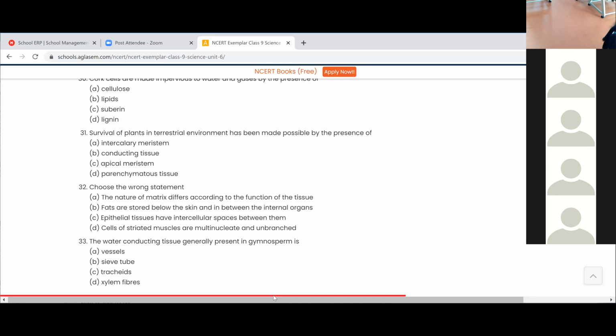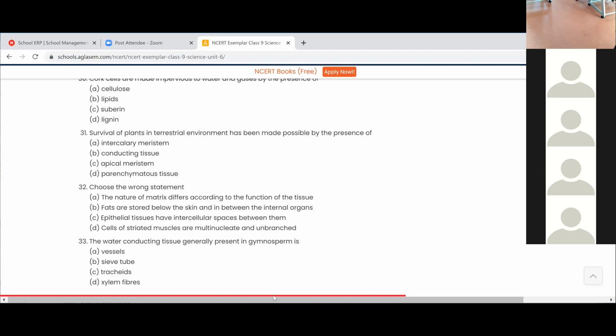How they can stay alive in a terrestrial environment. Ma'am, conducting tissues. Yes, it's because of conducting tissue. This conducting tissue supplies all the water and everything to the upper parts of the plant, even though they are so tall, even though they are terrestrial. So this conducting tissue helps the survival of the plants.